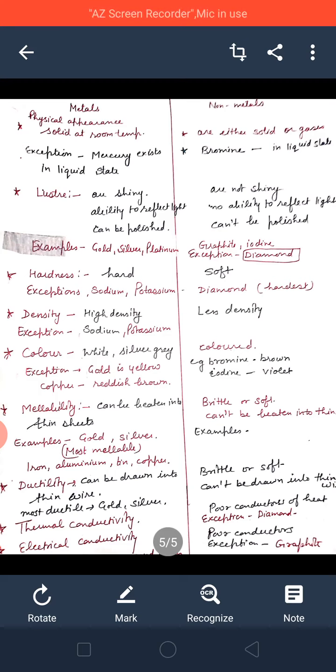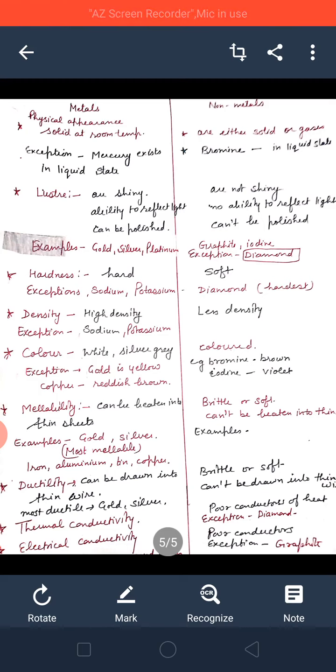If we take 1 gram of silver, then from 1 gram of silver we can make a 2 kilometer long wire. 2 kilometer long. It means metals are ductile in nature. Gold and silver are the most ductile metals. What I have told, if we take 1 gram of silver, then we can make a 2 kilometer long wire. Okay. Now next point, whereas non-metals are brittle in nature, they can't be drawn into thin wires.